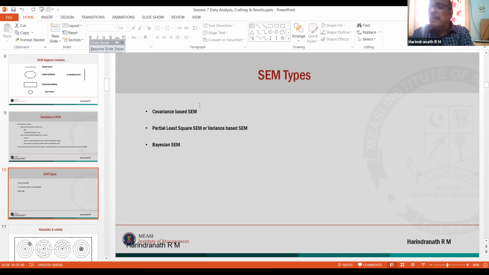Many top-level marketing papers, particularly in Marketing Science and the Journal of Marketing, to the extent I know in my domain, have all started widely using Bayesian statistics. So in SEM too, we have Bayesian statistics. Now, what is the advantage of Bayesian statistics? Even if the data is ordinal or categorical, you can use Bayesian SEM. Your data does not necessarily have to be a Likert scale or interval or ratio scale data. Not necessary.